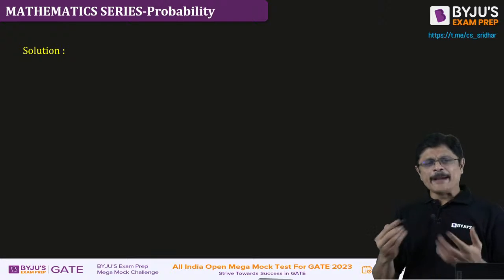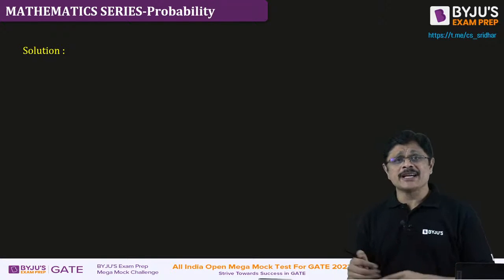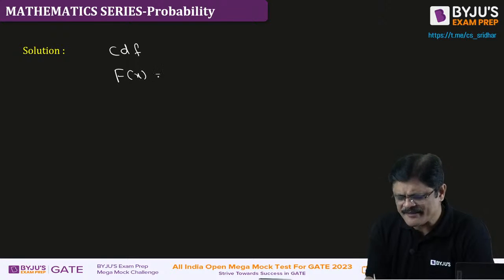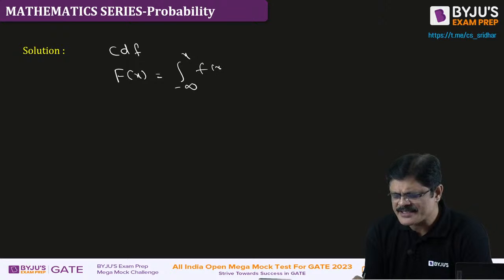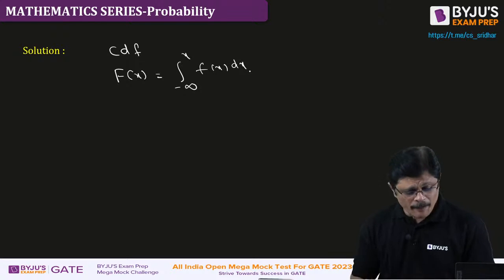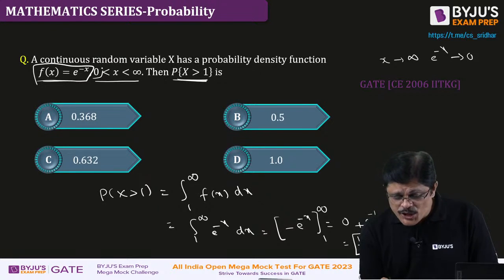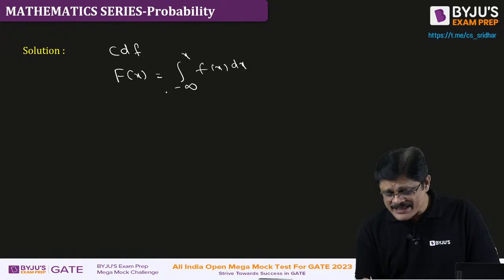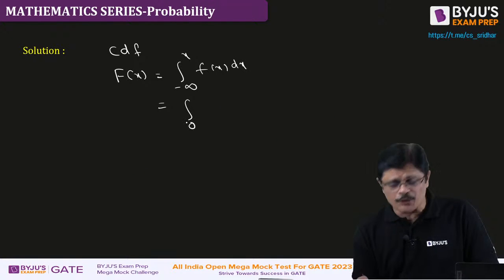Now, the same problem can also be solved using the CDF. First, we calculate the CDF. What is the CDF? The integral from minus infinity to x of f(x) dx. But your problem is defined from 0 to infinity, so even though it is actually minus infinity to x, you have to convert it to start from 0.